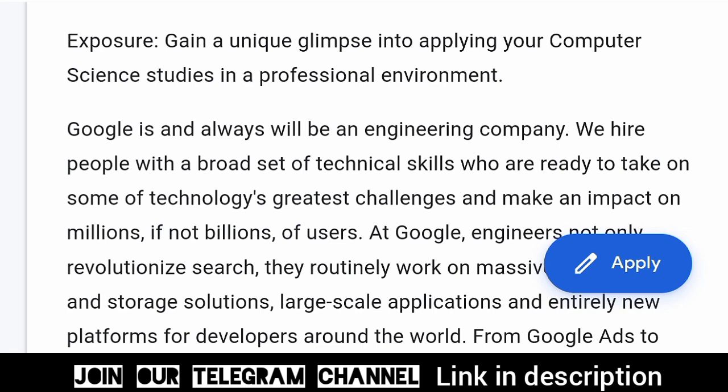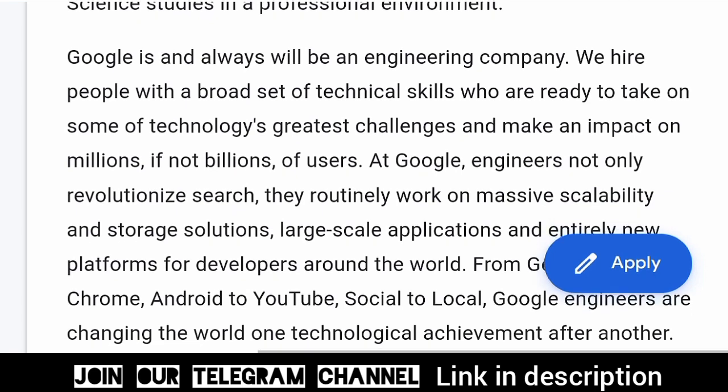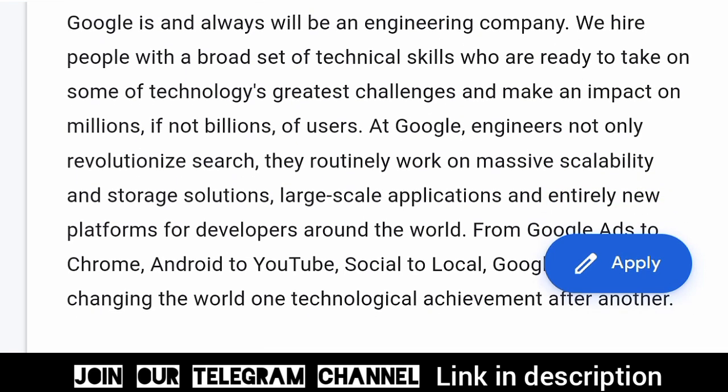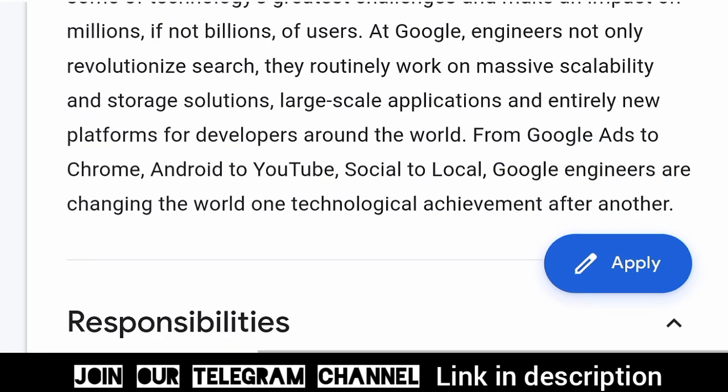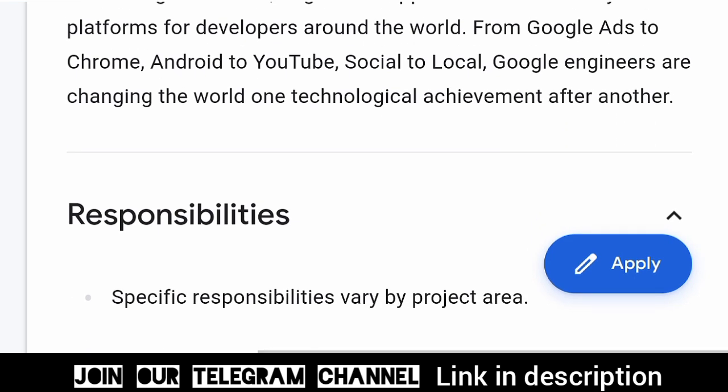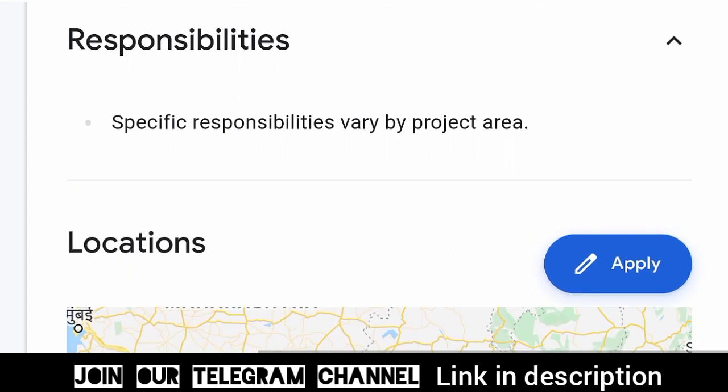And also at the last, Google will always be an engineering company. We hire people with a broad set of technical skills. So this is also ideal words for all interns. Here it also mentions all the Google brands, from Google Ads to Google Chrome, Android to YouTube, social to local, and Google engineers are changing the world one technological achievement after another. So as you know, Google is everywhere we look.